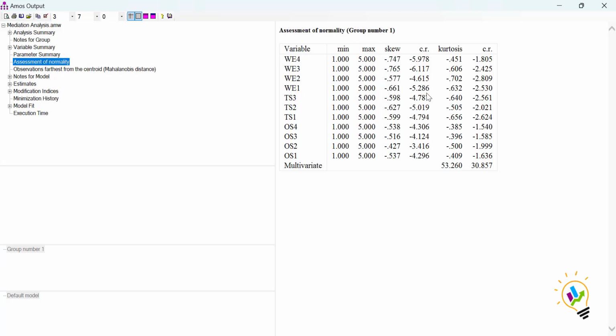You can see all the values are beyond that limit, so the data is not normally distributed. You can also see the multivariate normality. For this, the critical ratio is 30.857. If it were between minus 1.96 and plus 1.96, the multivariate normality would also hold. But in this case, the data is not normally distributed.